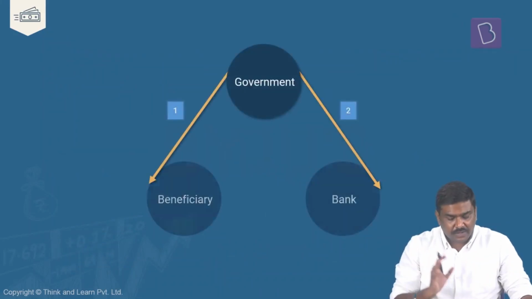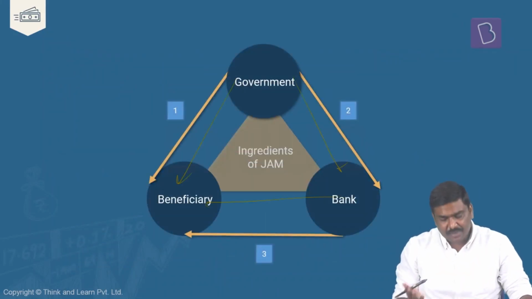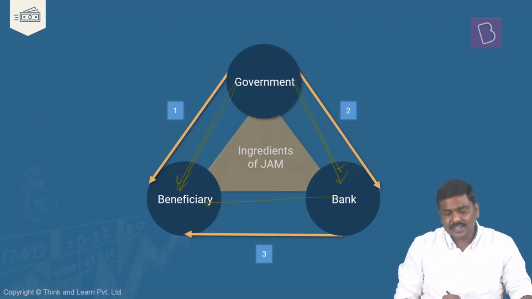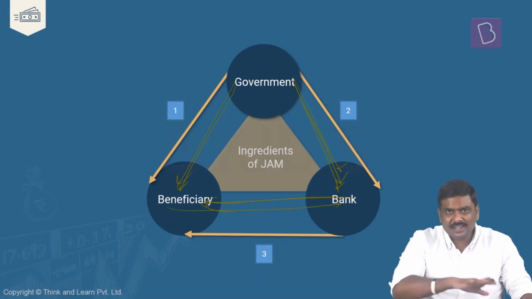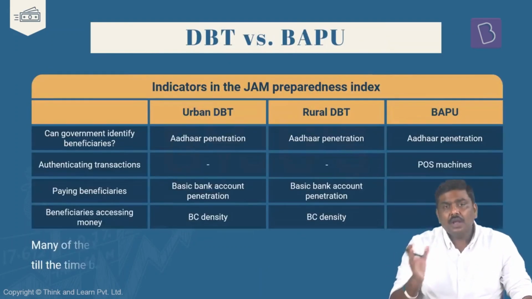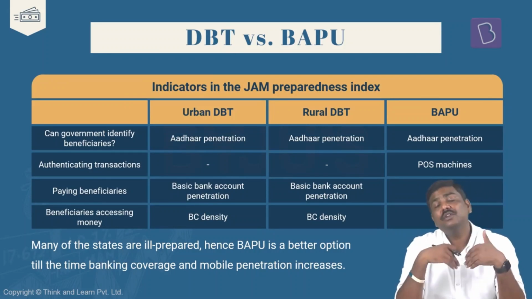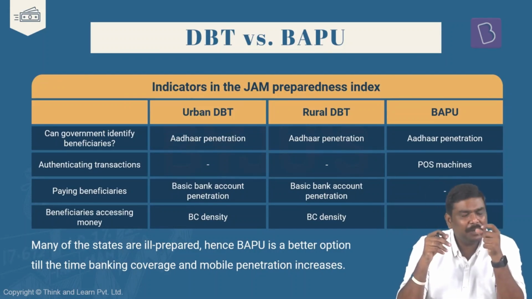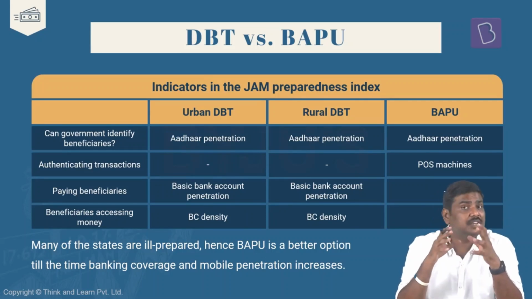Like I said, in case of a DBT, right, there are these three ingredients of the JAM initiative. One, government identifying the beneficiary, then government asking the beneficiary to open a bank account, and finally the beneficiary getting access to the bank account. These are the three very important pillars within the JAM initiative. Have a look at it. Now, in case of DBT, I've told you, although it is working efficiently, more than 400 schemes have been brought under DBT. One problem with respect to DBT that I said was the coverage issue, right? There is an issue with respect to coverage. Yes, that is true even today.